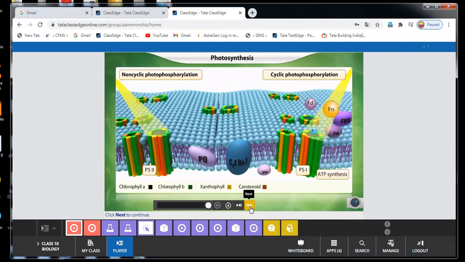Dark reactions take place through intermediate reactions, where the intermediate products are converted into glucose. Listen carefully. Dark reaction takes place through intermediate reactions, so from every intermediate reaction, one product is a byproduct. Finally, at the end of the dark reactions, glucose is produced.